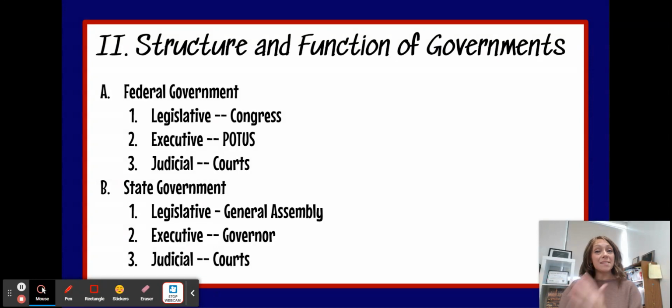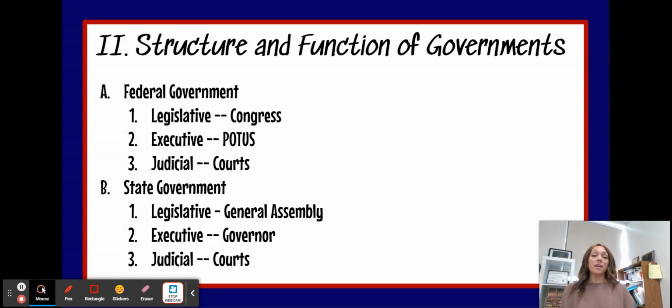So we have that same system at the state level. Our state government has a legislative branch, but our legislative branch is called the General Assembly. And just like the federal legislative branch, the General Assembly is bicameral, which means we have a House of Representatives and a Senate. So we have people that represent us in the federal House of Representatives and the federal Senate, and then we also have people that represent us in the state Senate and the state House of Representatives.